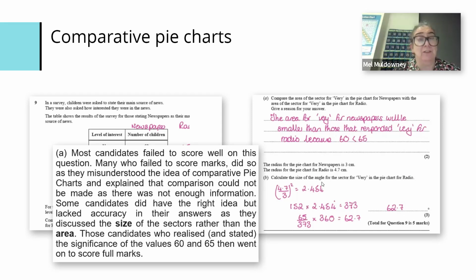Most students failed to score well on this. They misunderstood what a comparative pie chart was altogether, and so many started talking about there not being enough information. Some had the right idea, but it was evident there's not enough practice being done. To some extent, I think, because we're only a few sittings into it, there aren't the resources out there. But those students that did understand the significance of the 60 and the 50 went on to score full marks.